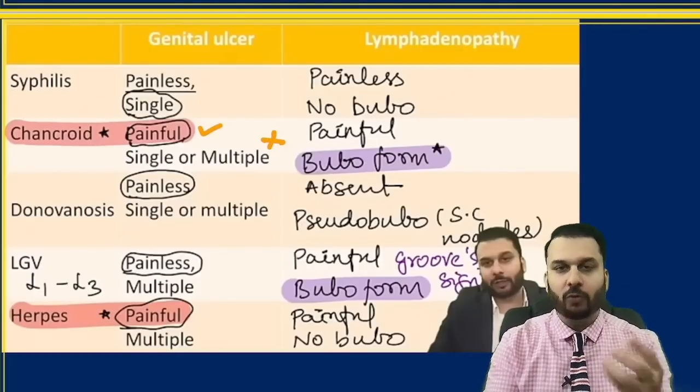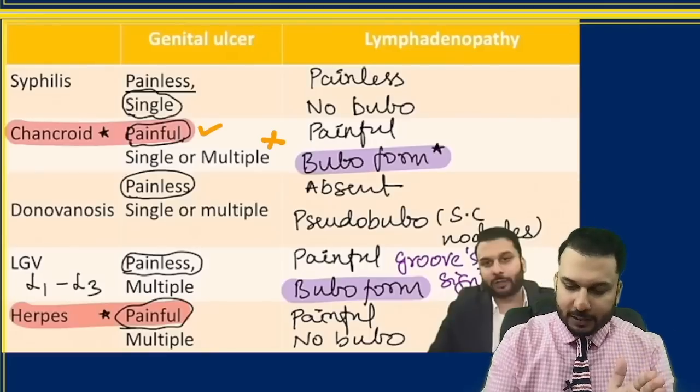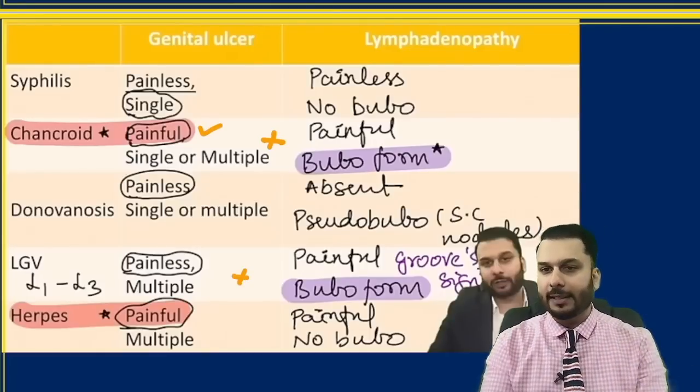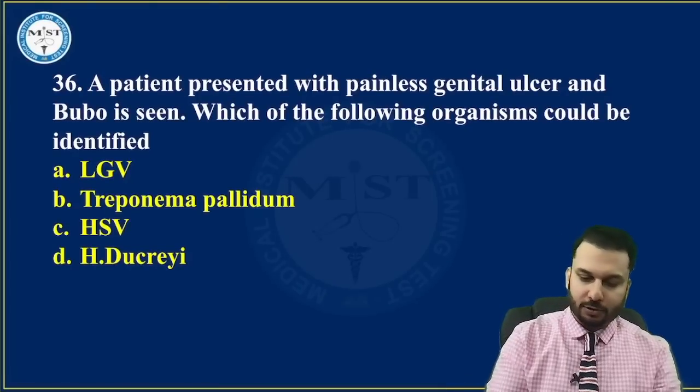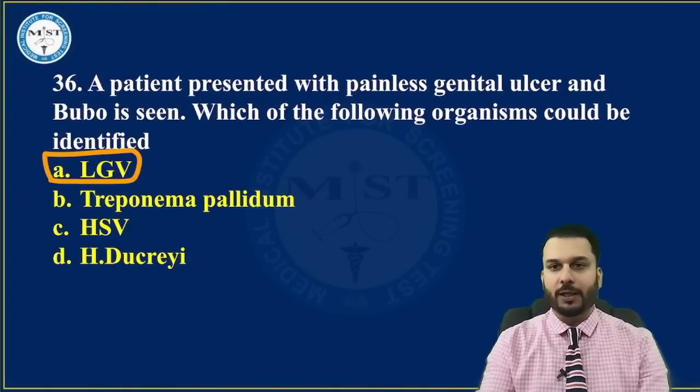Painful plus bubo would be chancroid. Painless plus bubo, it is LGV. So the correct answer to this question is going to be LGV, doctors.